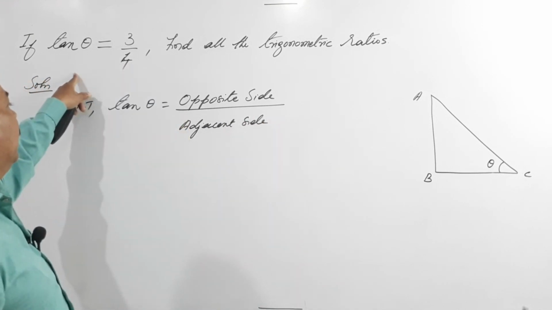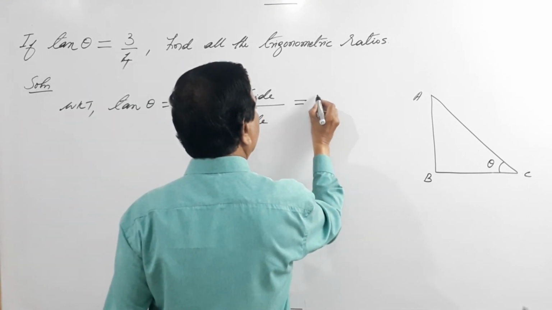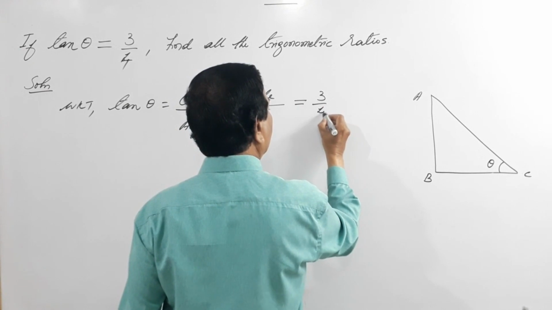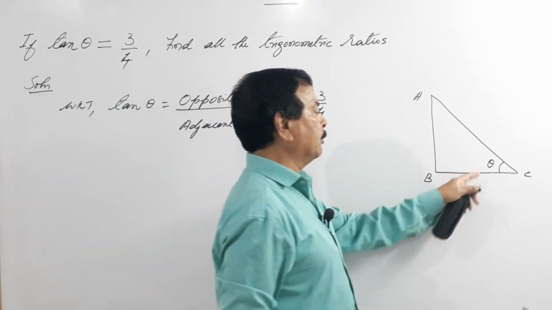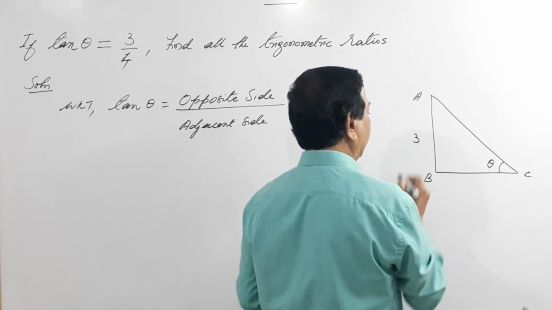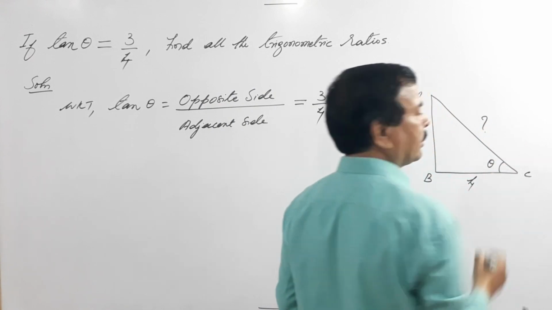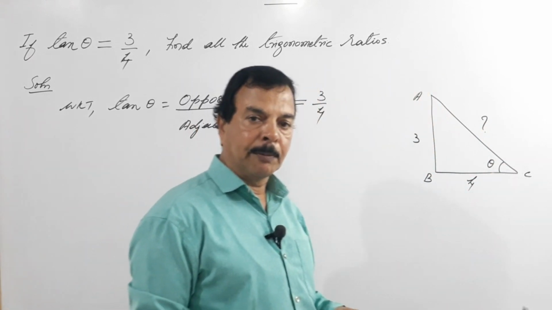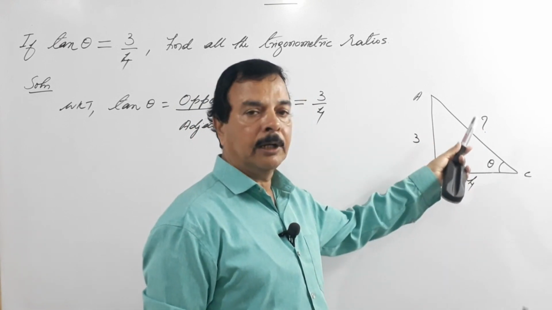He has given tan theta equals 3 by 4. So the opposite side is 3 and the adjacent side is 4. We are supposed to find out this side. You all have studied the Pythagoras theorem and can easily make use of it to find the other side.